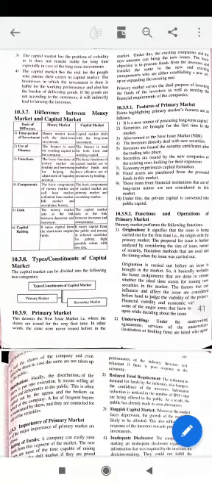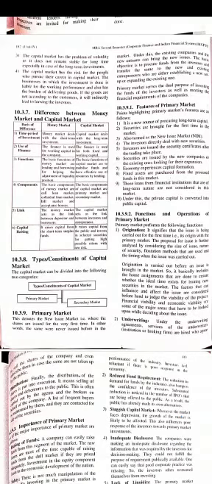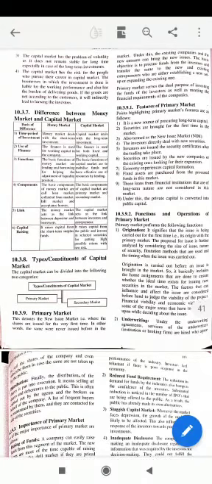Features of primary market: it is a new source of procuring long term capital. Securities are brought first time in the market. Whenever a person has to buy the security for the first time, or they are issuing the first lot of their shares into the business or into any stock exchange, they need to register in the primary market.